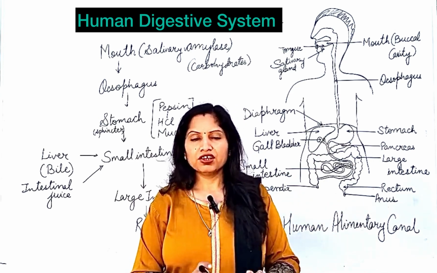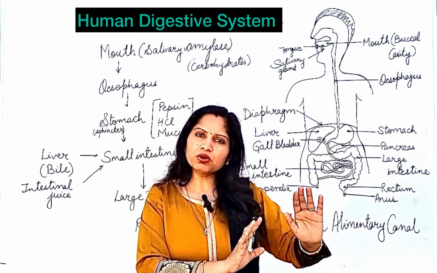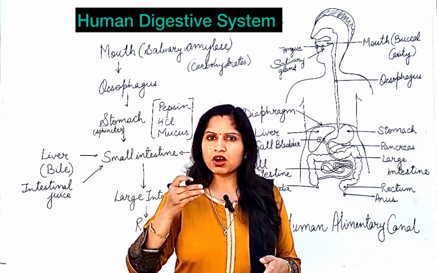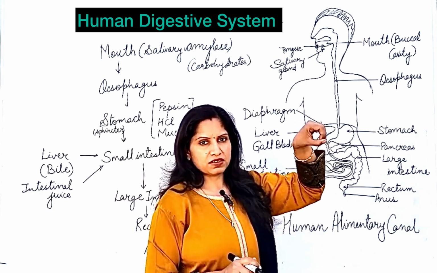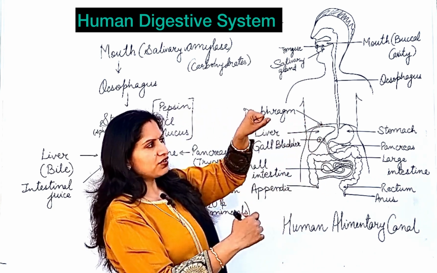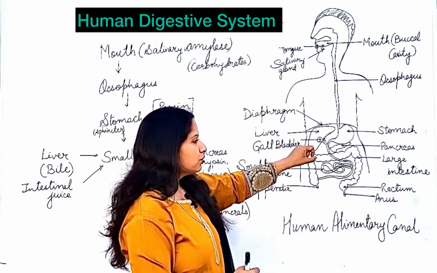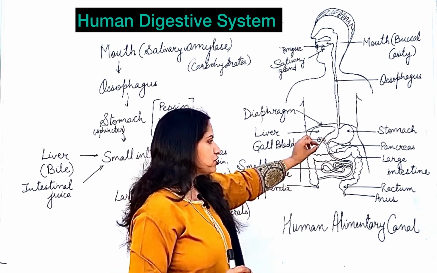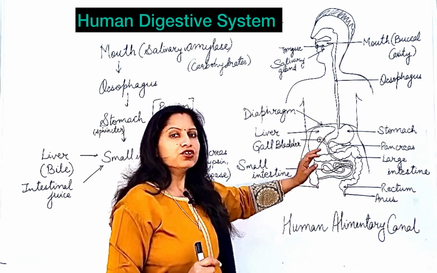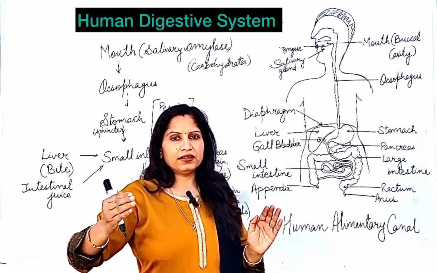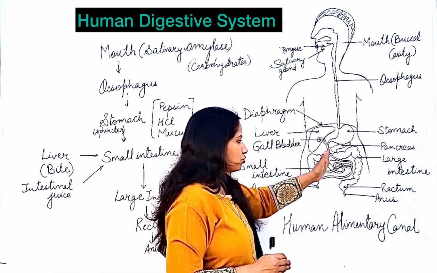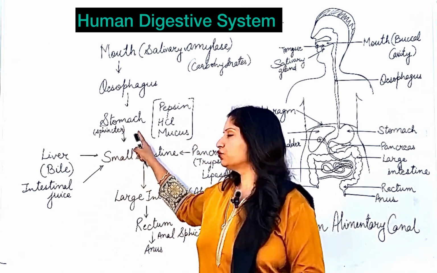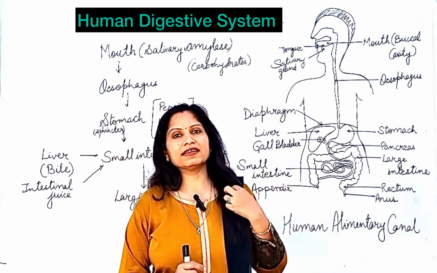If the contents from the stomach could come into the small intestine right away, we don't want that. We want the contents to be in the stomach only for 3 to 4 hours. So what prevents the food from the stomach from coming into the small intestine is the sphincter muscle. These sphincters are circular muscles. When they contract, they close the opening. So this last part of the stomach has a sphincter. Now after 3 to 4 hours, the sphincter is going to open slightly, so that very slowly the food from the stomach is going to come into the small intestine. So from the stomach, passing through the sphincter, the food comes into the small intestine.